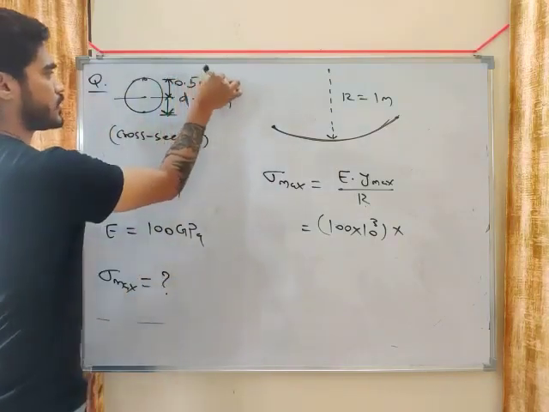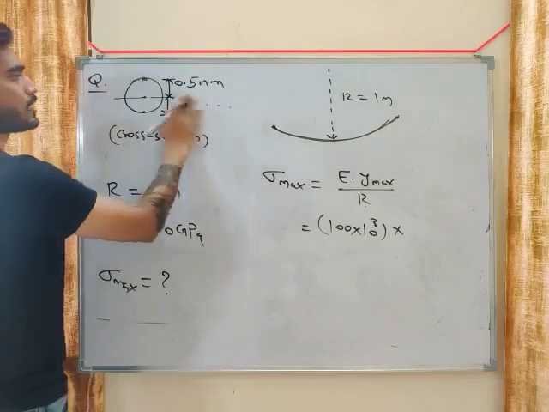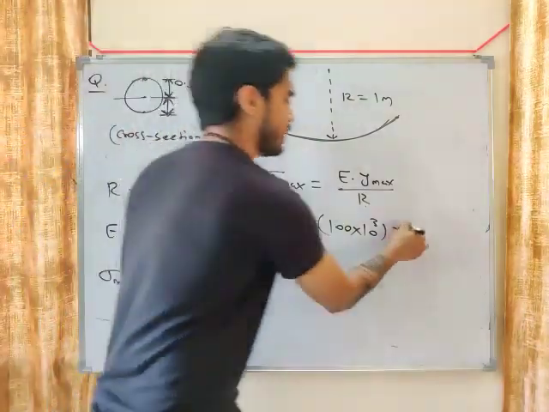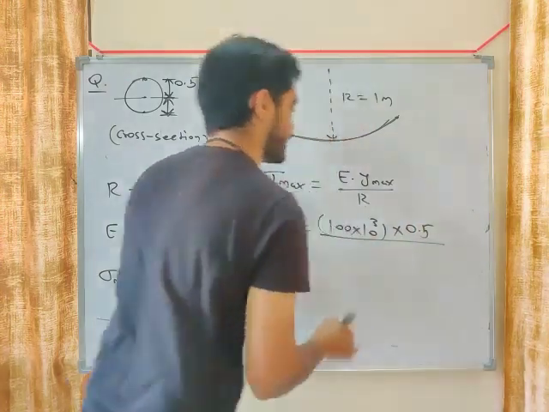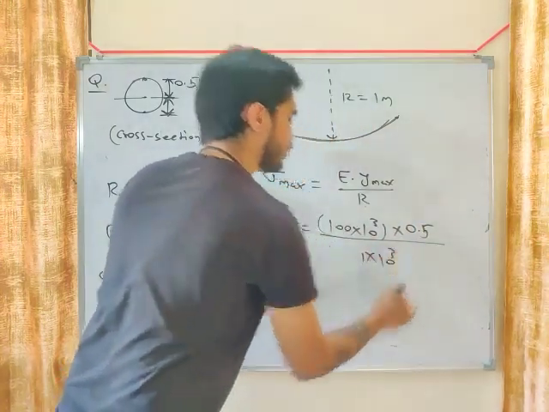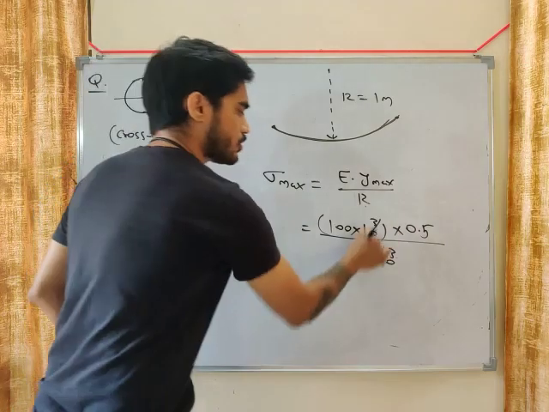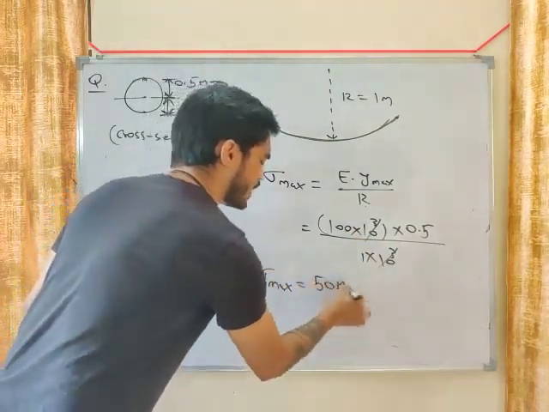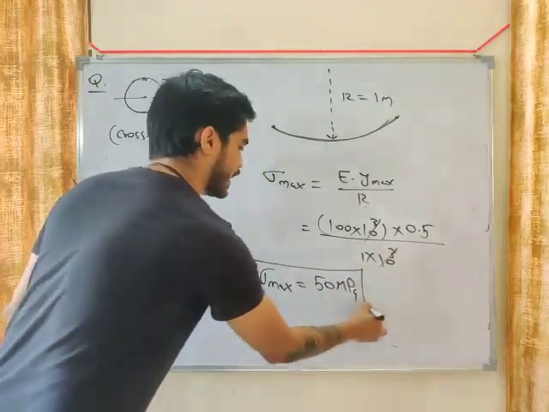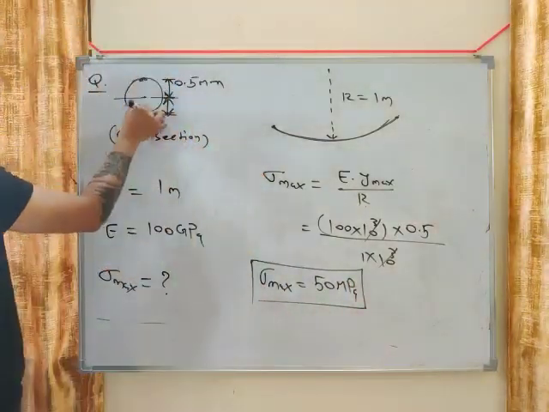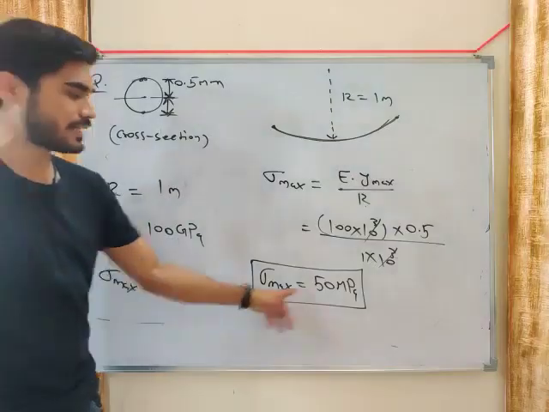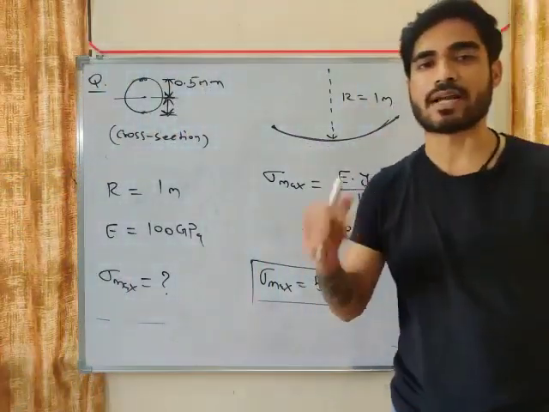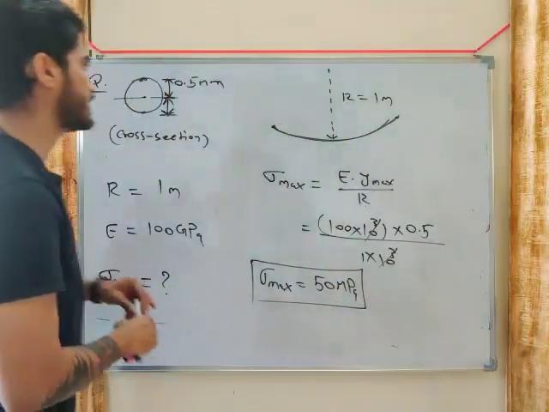0.5 m. The total distance is 1 meter. Diameter is 1 meter, so this distance will be 0.5. So Y maximum is 0.5. And what is the radius of curvature? 1 meter means 1 into 10 to the power 3 mm. So 10 to the power 3 and 10 to the power 3 cancel. What will you get? Sigma max will be 50 megapascal. At the top or bottom of the wire, sigma will be maximum, 50 megapascal. At one point it will be compressive, at the other it will be tensile, my friend.